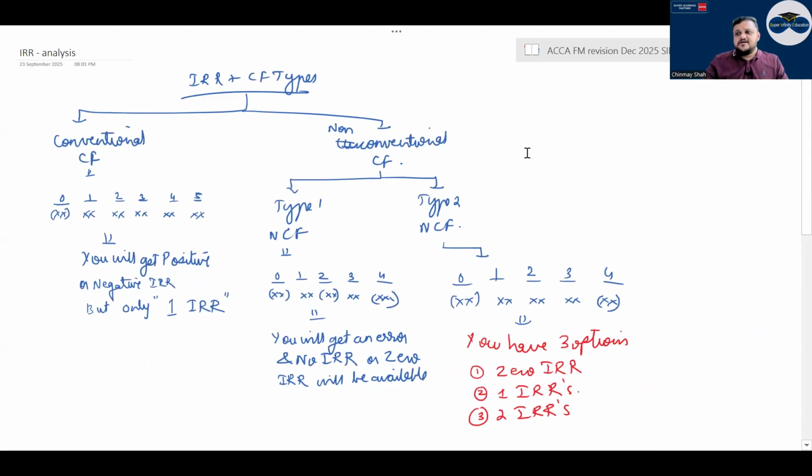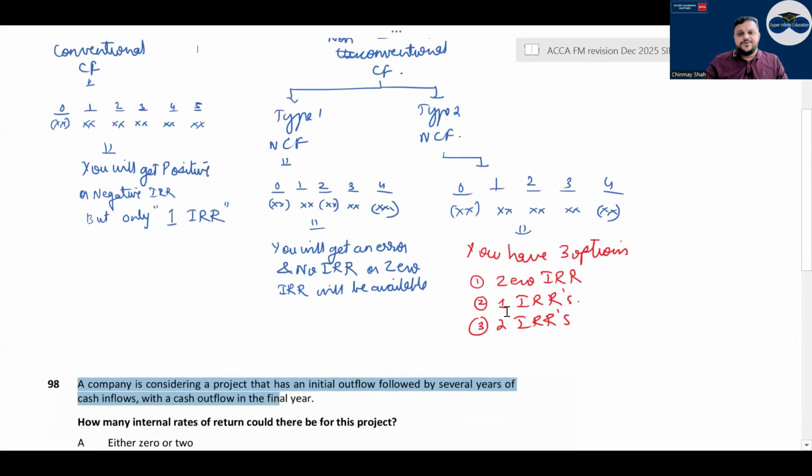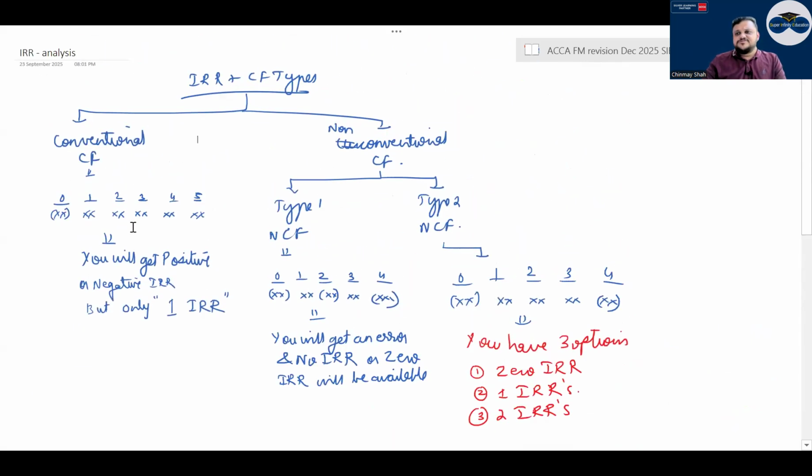This, I think a lot of you might not even know, correct? So conventional cash flows means what? Year 0 negative, then positive, positive, positive, positive, positive. In this you will get only one IRR. You can check on Excel, right?